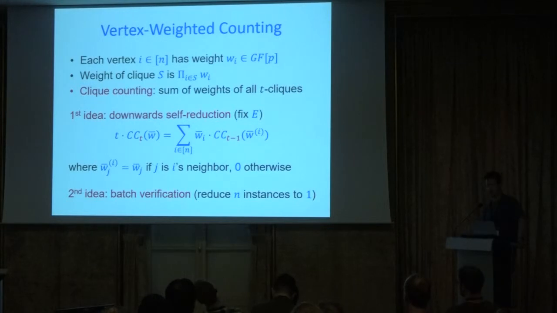Vertex-weighted problem is even simpler. So now the set of edges is fixed. The edges don't have weights. Either they're in the graph or they're not in the graph. The vertices have weights. And now for a clique, its weight, instead of just being 1 as it was before, is the product of the weights of all the vertices. A non-clique has weight 0 by definition. We're just counting the weights of cliques, and every clique has a weight which is the product of the vertex weights.